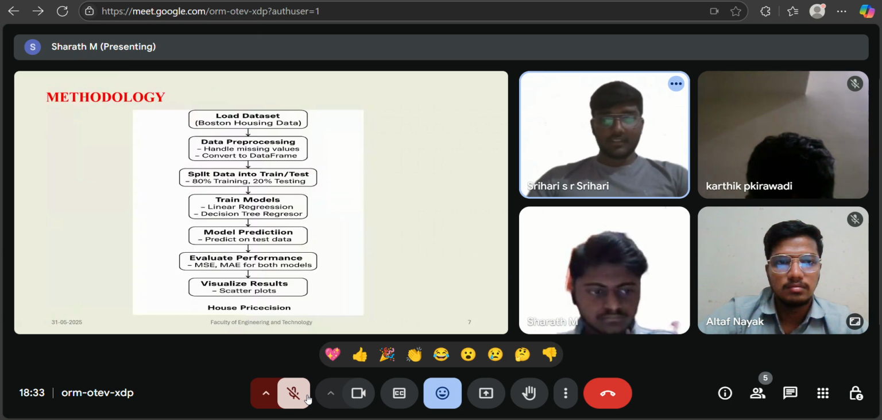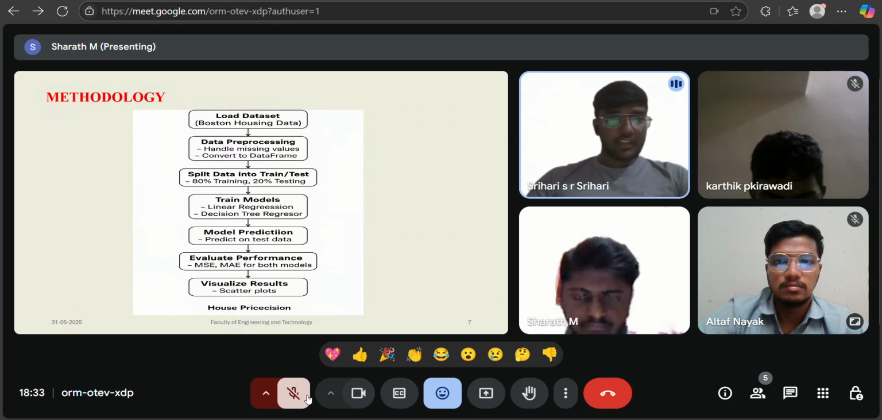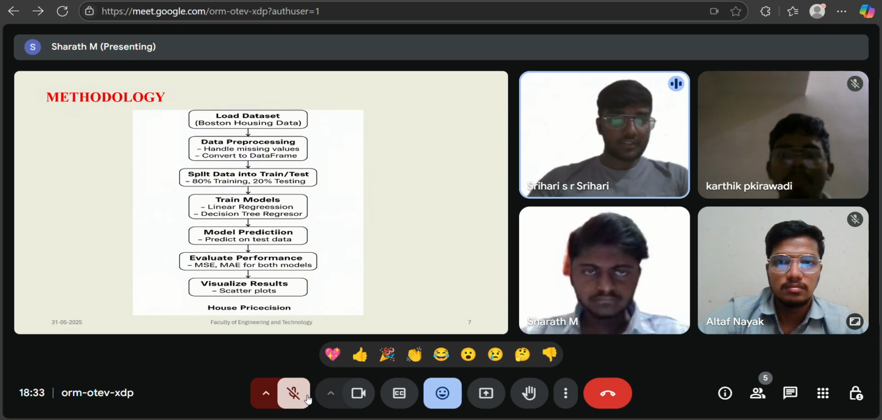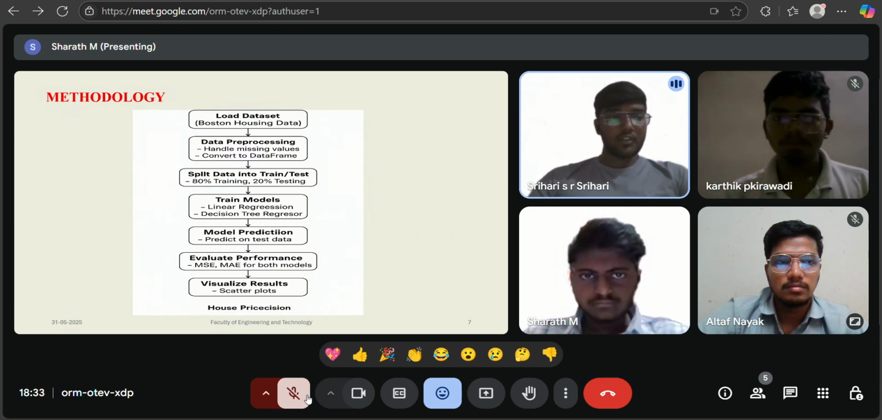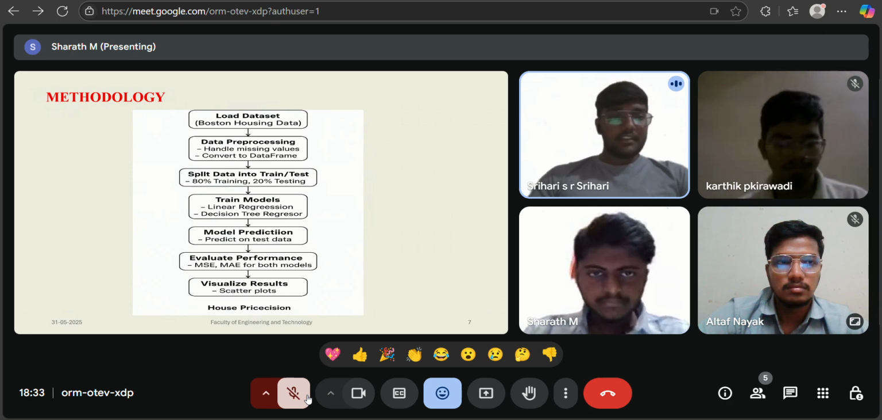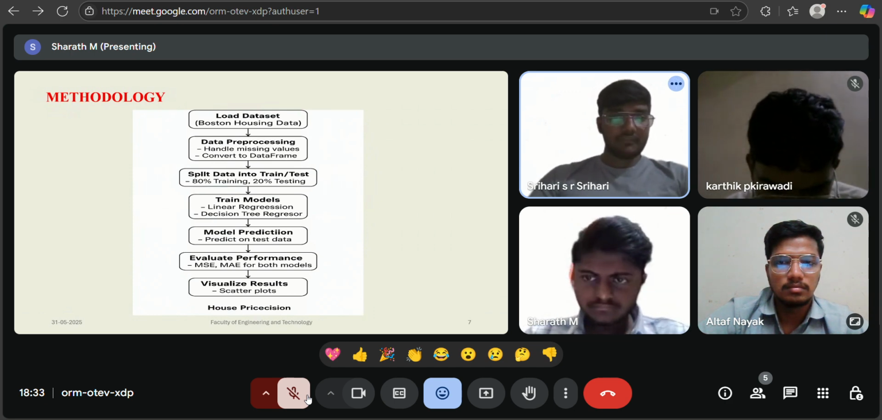Next, methodology. Firstly, we load the dataset of Boston house data. The processing begins with loading the Boston housing dataset, then data pre-processing, handling the missing values, and converting to a data frame. The next step is to split the data into train and test. The dataset is split into 80% training and 20% testing sets.